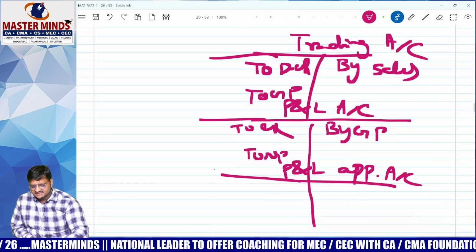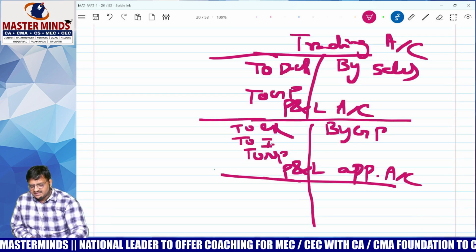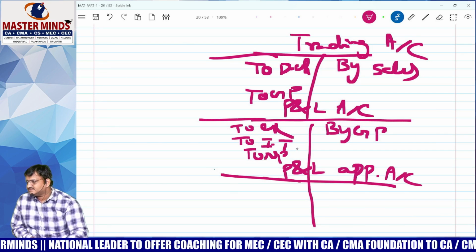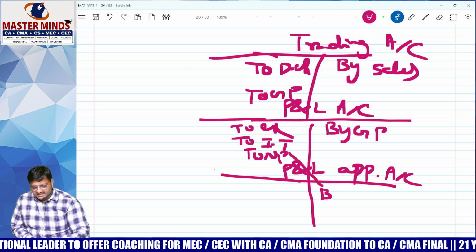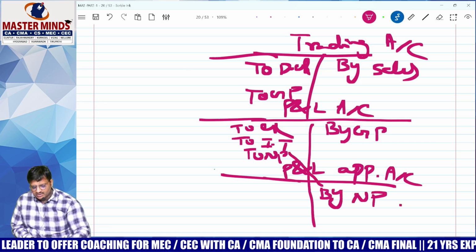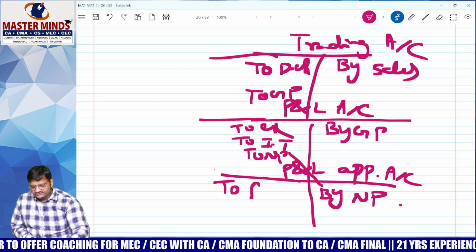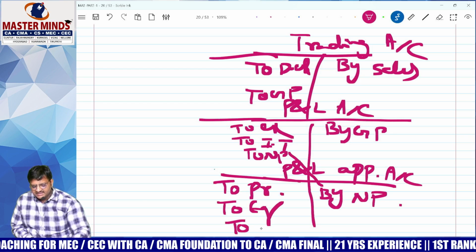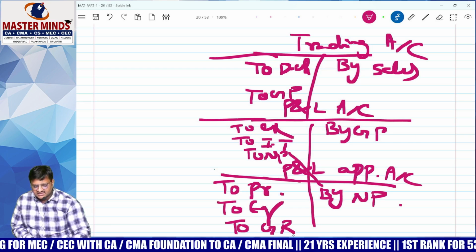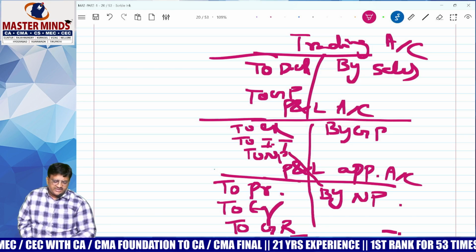Here only you have to pay tax, therefore we write to income tax. That net profit you take here: by net profit, to preference dividend, to equity dividend, to P&L account or general reserve, if anything is there. This is the way we need to compute.